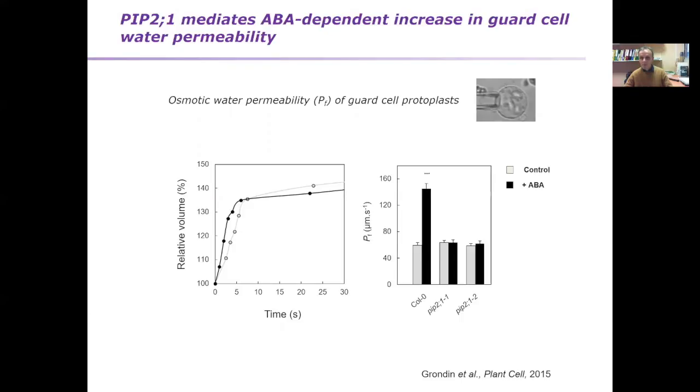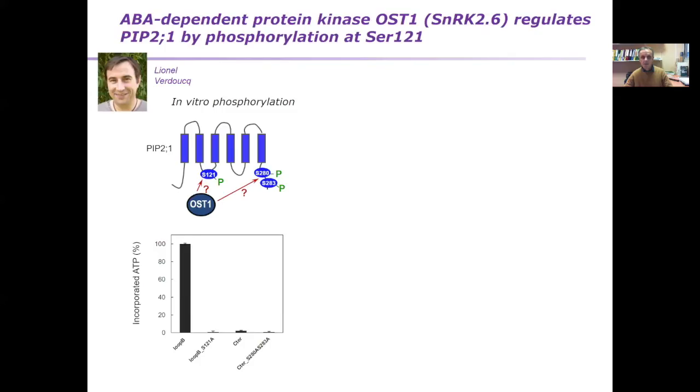So later on, we tested the idea that maybe this kind of activation role of P2-1 could be linked very closely to the ABA signaling system. And we investigated the capacity of ST1, which is a kinase which plays a very crucial role in ABA signaling. We tested the capacity of this kinase to directly phosphorylate the aquaporin. For that, we use in vitro phosphorylation assays with different peptides representing this putative site and, of course, the C-terminus of the protein.